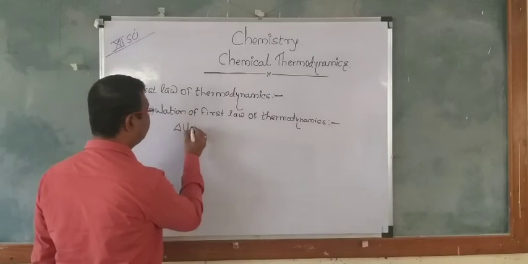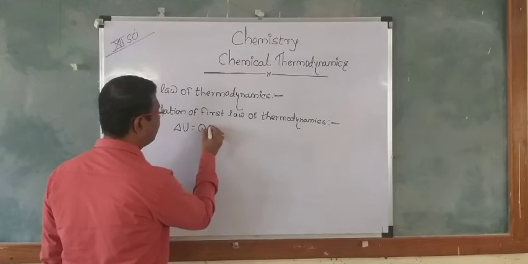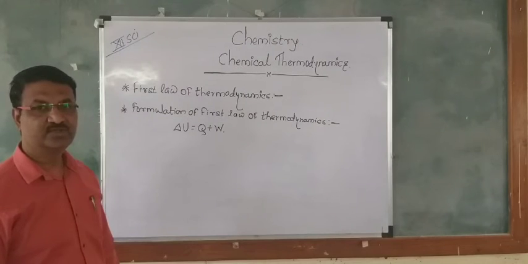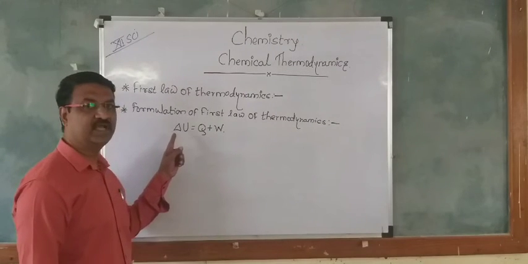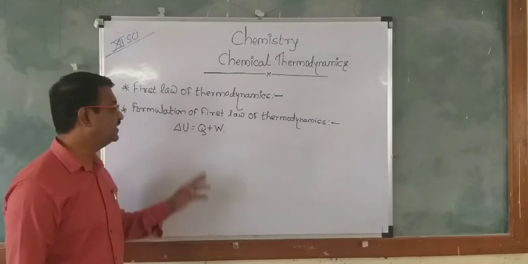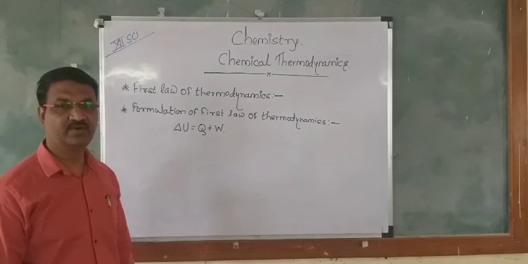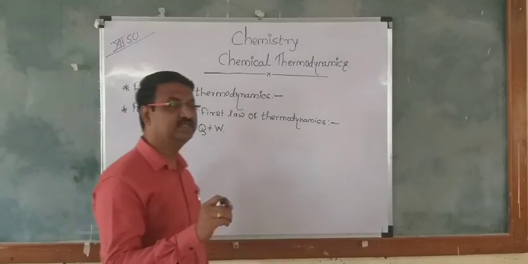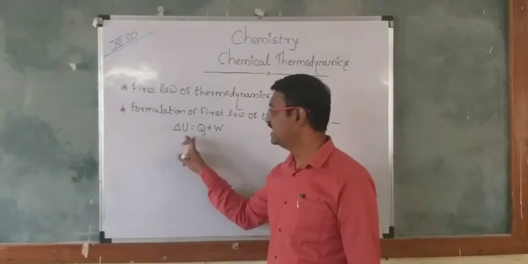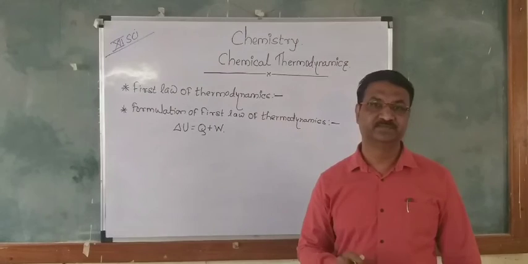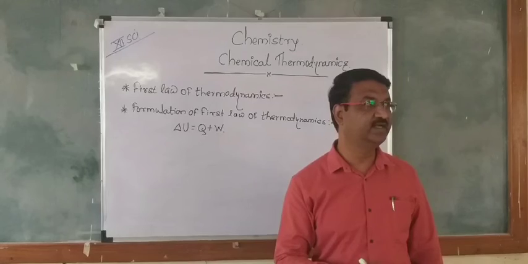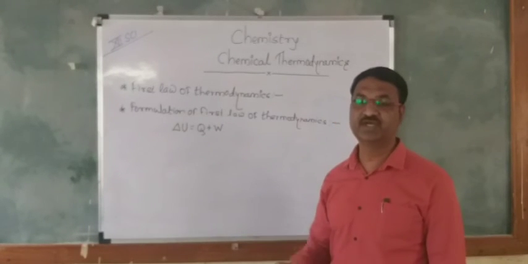It depends upon the heat as well as the work W. So the equation becomes delta U is equal to Q plus W. In this way we can obtain the equation. But for an infinitesimal change in the work, heat and internal energy, how do we express it?